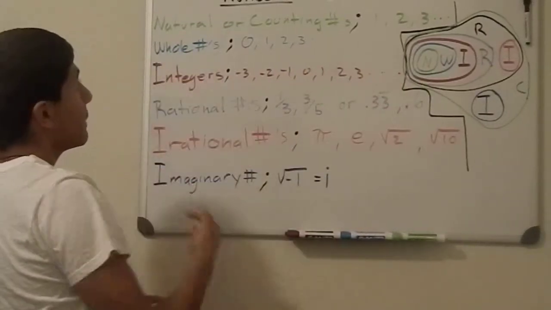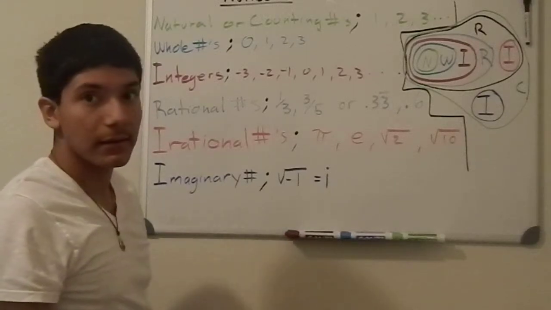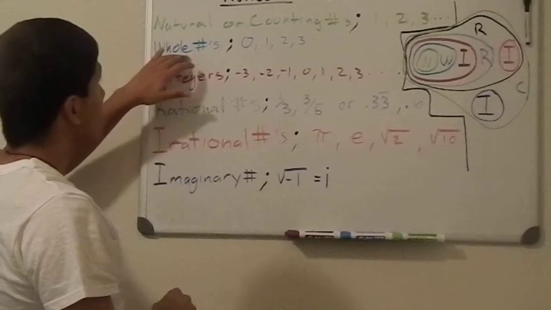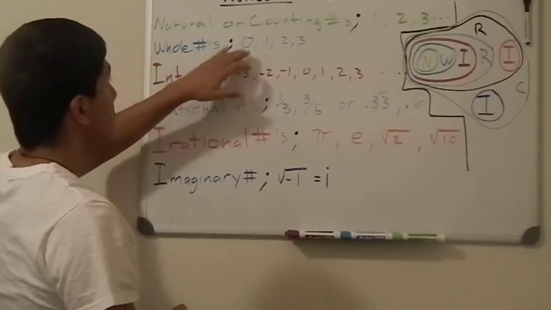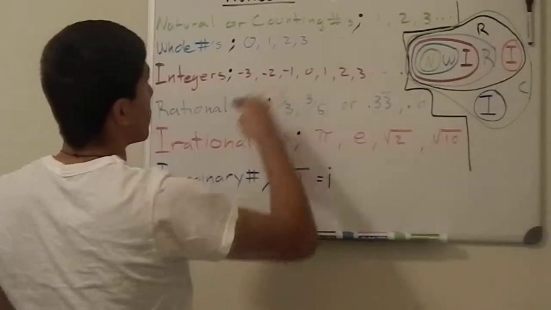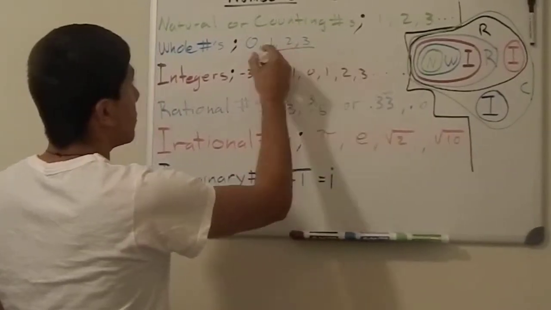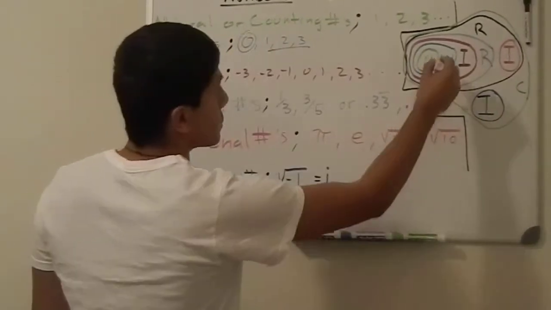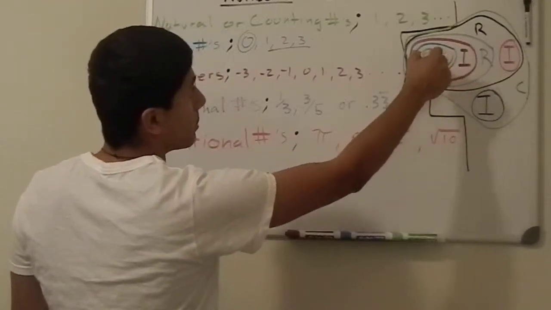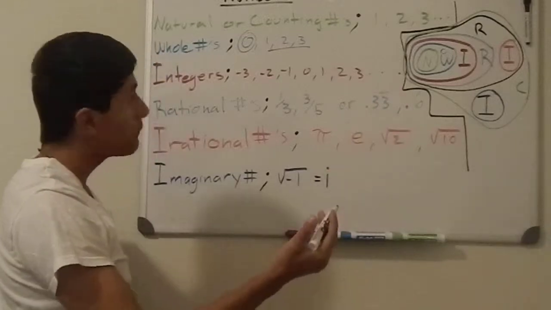And then they came up with, well, what if I had nothing? So they came up with 0. And those numbers are called the whole numbers. 0, 1, 2, 3, and so forth. So they have our natural numbers, which are here, plus our 0. So they have, in essence, 0 as our whole number, plus all the natural numbers, right?